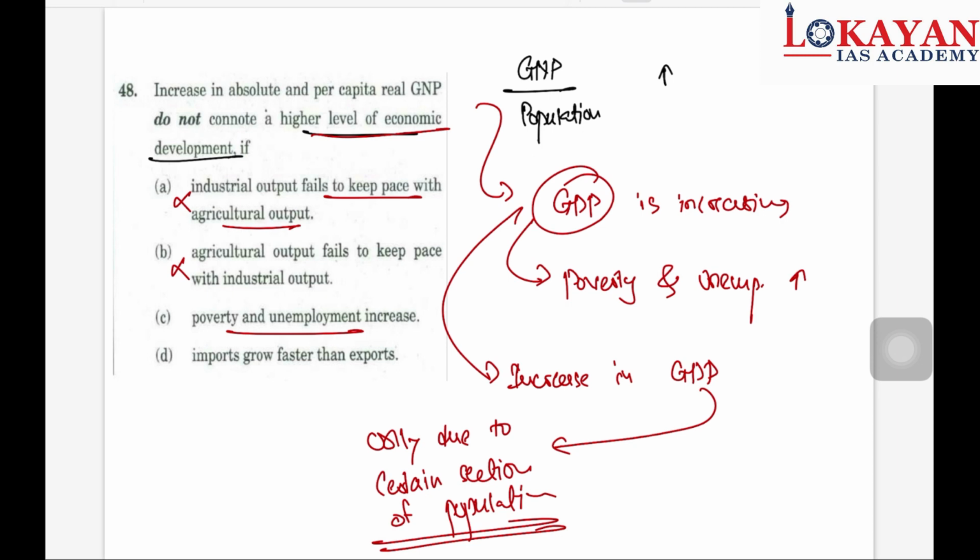That's why there is a higher level of poverty and unemployment is rising. So option C is the correct answer. And D, imports grow faster than export. No, this is exactly opposite. This is also incorrect. So understand it carefully.